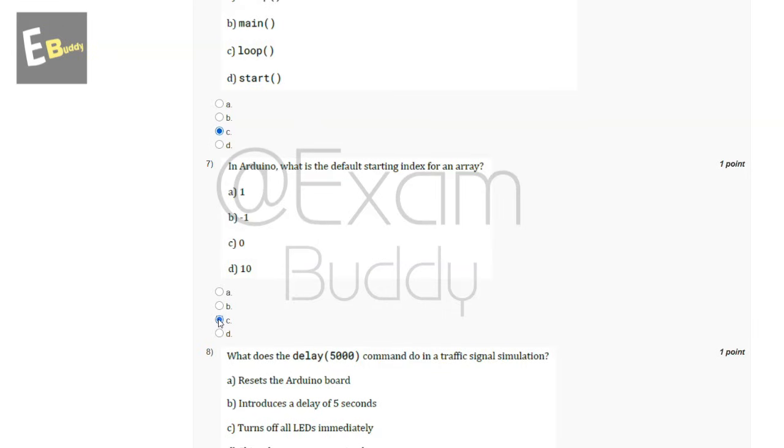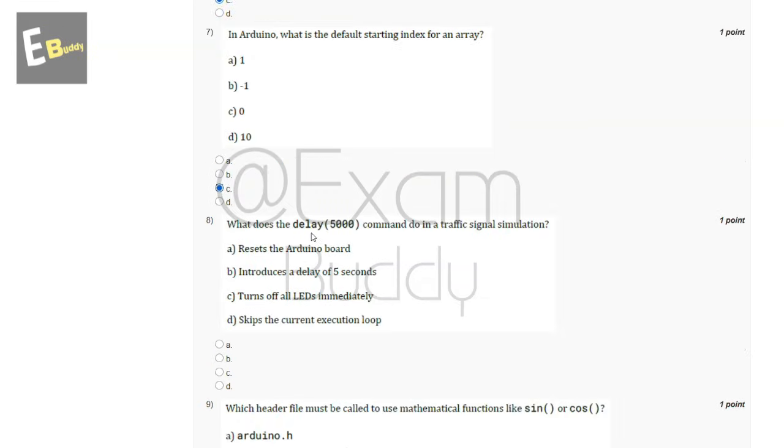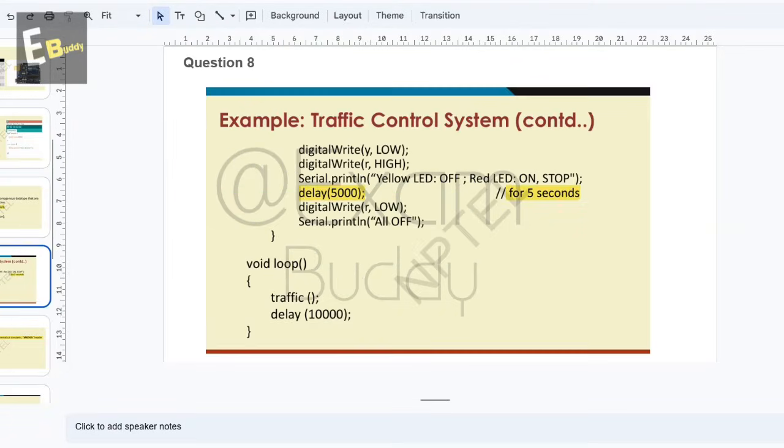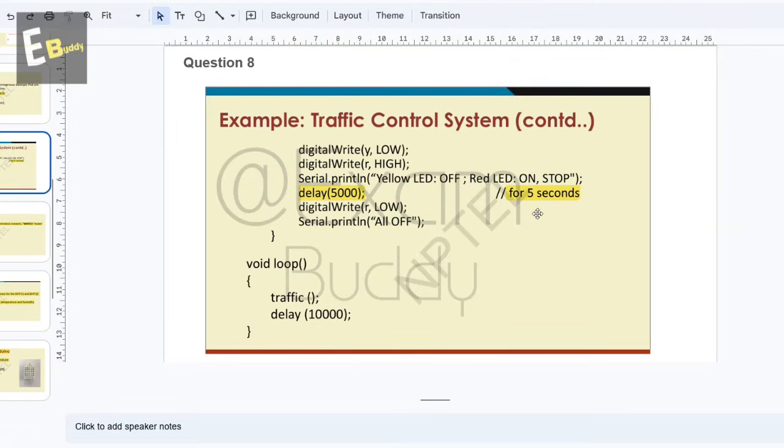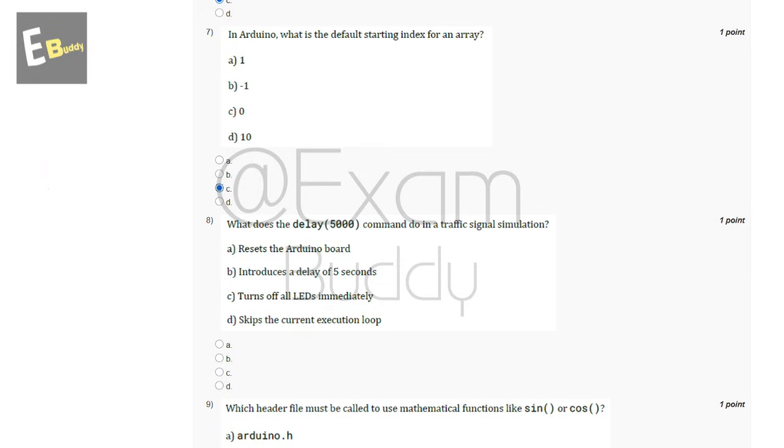And now let's go to our question number 8. What does the delay 5000 command do in a traffic signal simulation? So these are the options, and now let's check the explanation. In explanation, delay for 5 seconds. So the answer of our eighth question is B. Introduce a delay of 5 seconds.